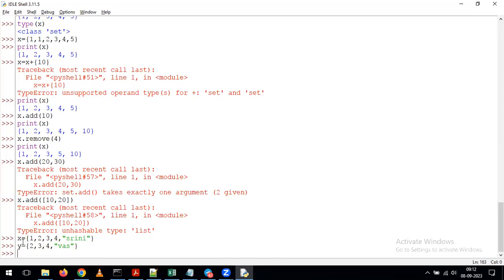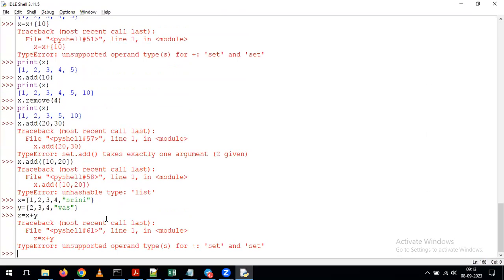Now my requirement is I want to merge these two things. For example, if these two are lists, how can we concatenate the two lists? If x is a list and y is a list, as we discussed earlier, we can simply use the plus operator to perform the concatenate operation. Now I give z equal to x plus y. Now see what's happening here. We get an error because x is a set and y is a set. On top of sets, we cannot perform concatenation using the plus operator.